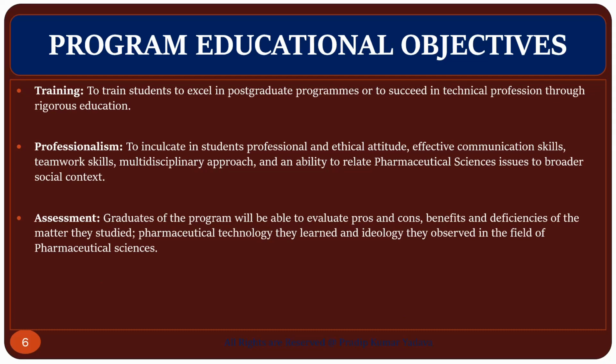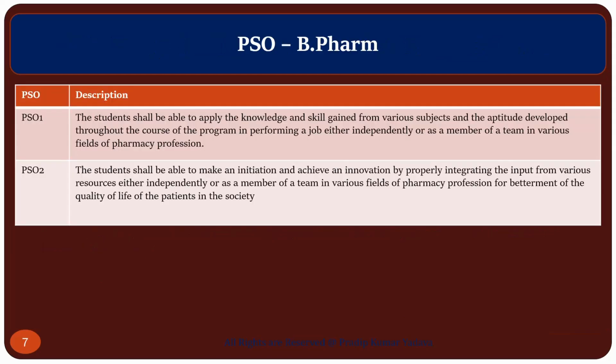Professionalism: to include in the student a professional, ethical attitude. Now assessment: a graduate of the program will be able to evaluate the pros and cons, benefits and deficiencies of the matter they studied, the pharmaceutical technology they learned, and the ideology they observed in the field of pharmaceutical sciences.